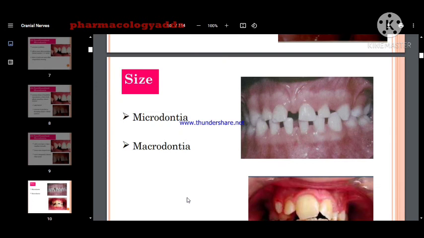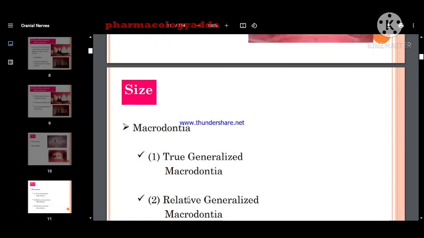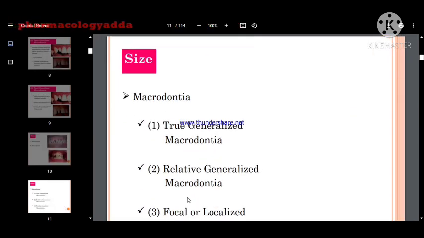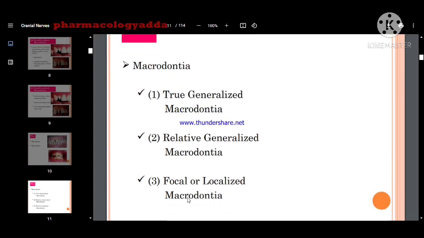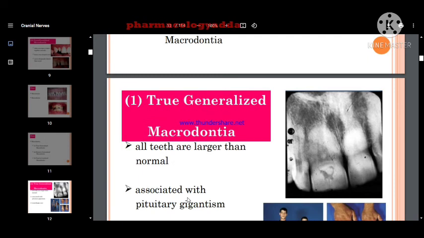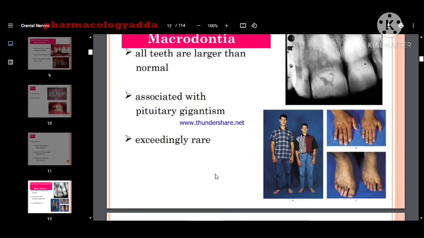Now come to the size macrodontia. It will be also three types: true generalized, relative generalized, and focal. I'm not going into detail of it because I have already taught you. Now the true generalized macrodontia. All teeth are larger than the normal, and associated with pituitary giantism. Yes, if anything is larger than the normal, it will be associated with giantism. So here you can see this is the larger tooth.